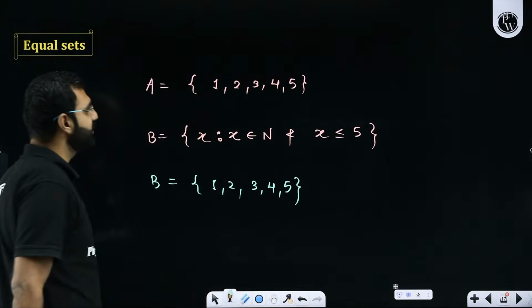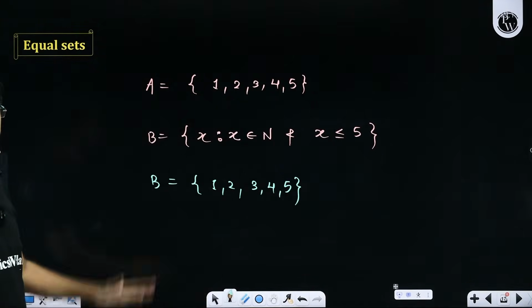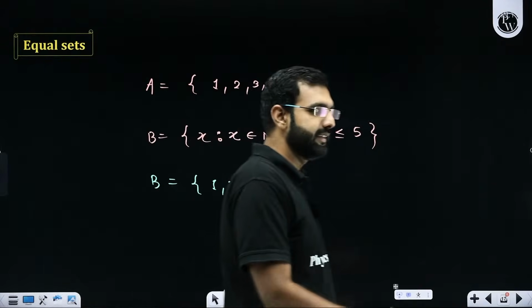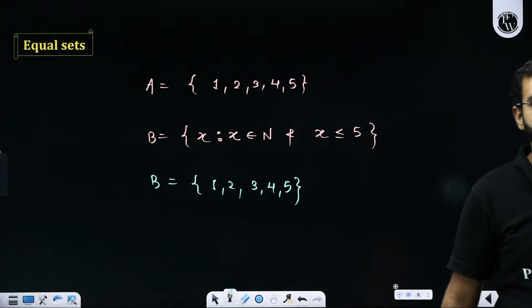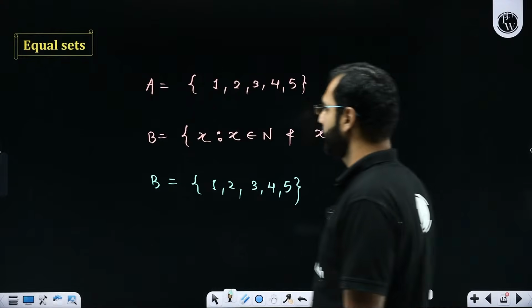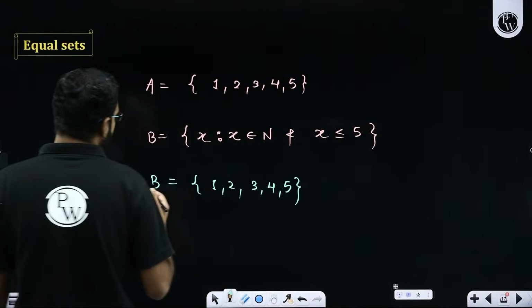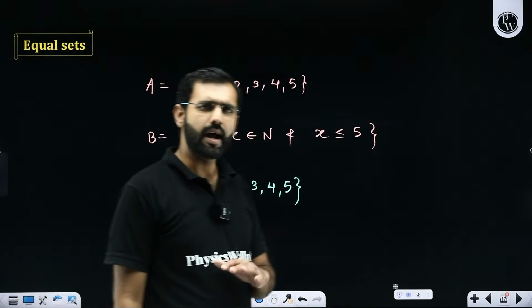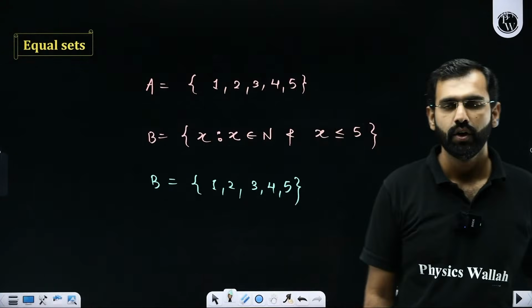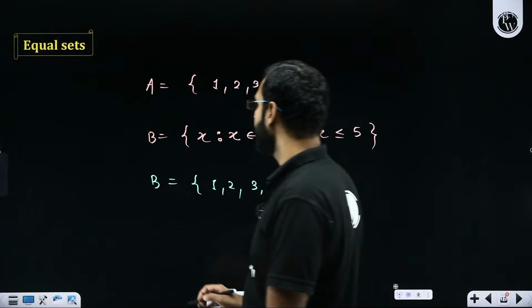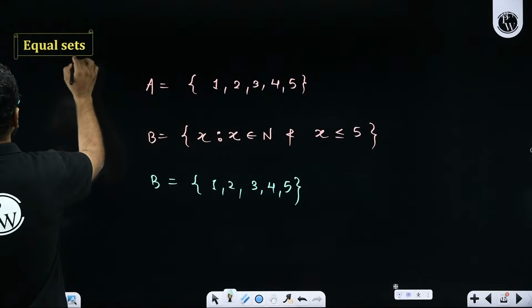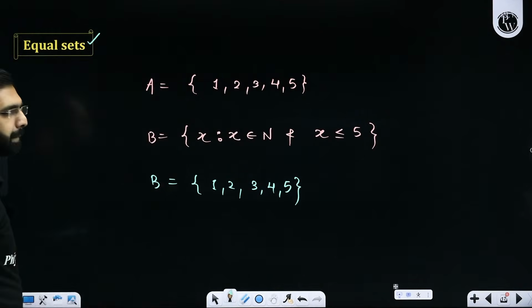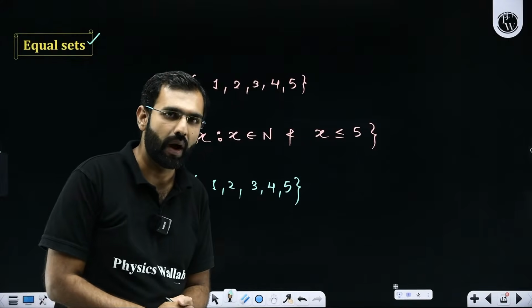So look at these two sets, set A and set B. Can you help me with these two sets? Sir, yes, we are noticing that set A and set B have the same number of elements and those elements are absolutely identical, and hence I'll say that set A and set B are equal. So did you understand the concept of equality of sets?